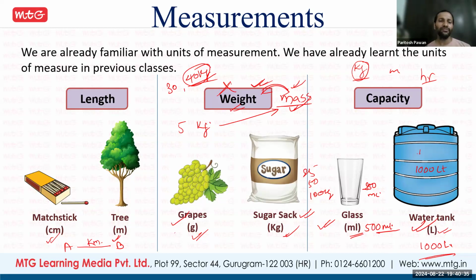So these are the different units. Centimeter and meter are units of length. Gram and kilogram are units of weight. And milliliter and liter are units of capacity. Fine. Does anyone have any doubt in these basic units? No, sir. Okay. So now we will learn about length.